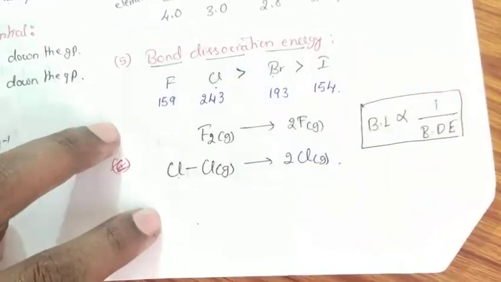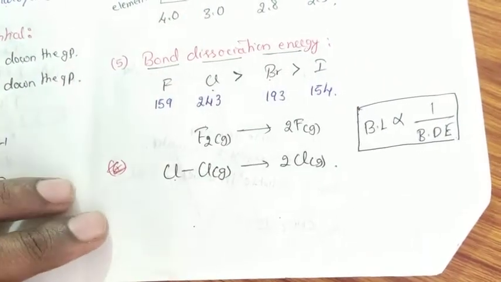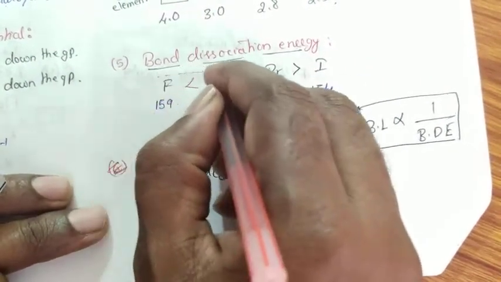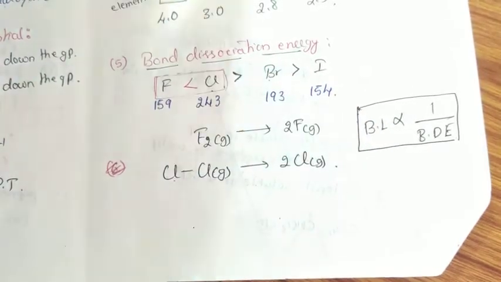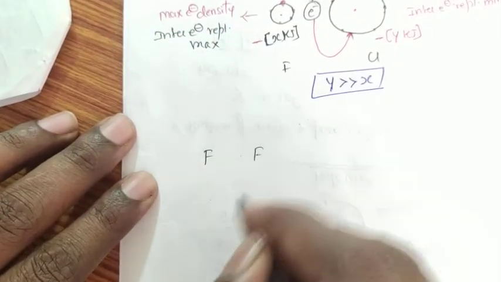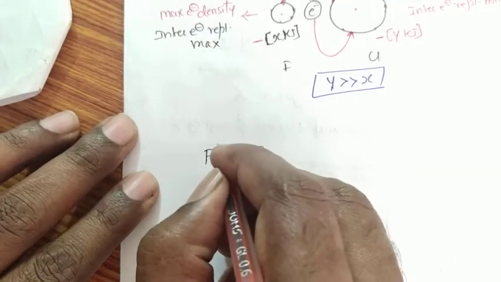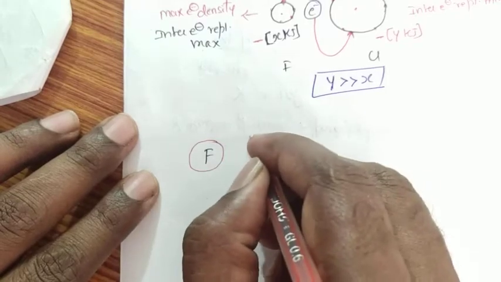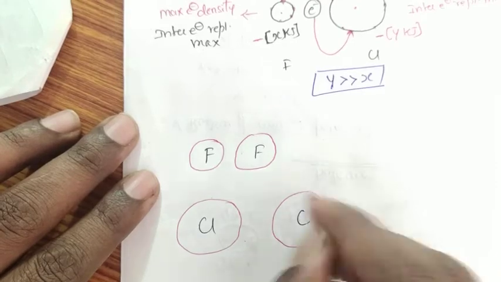Therefore, chlorine possesses greater bond enthalpy when compared to bromine and iodine. But chlorine also possesses greater bond enthalpy when compared to fluorine. Give reason. This is an important question they are going to ask. The very simple answer is, if I take two fluorine atoms, this is one fluorine atom and this is one fluorine atom, and if I take two chlorine atoms, the two fluorine atoms possess smaller atomic radius, while a chlorine atom possesses larger atomic radius.